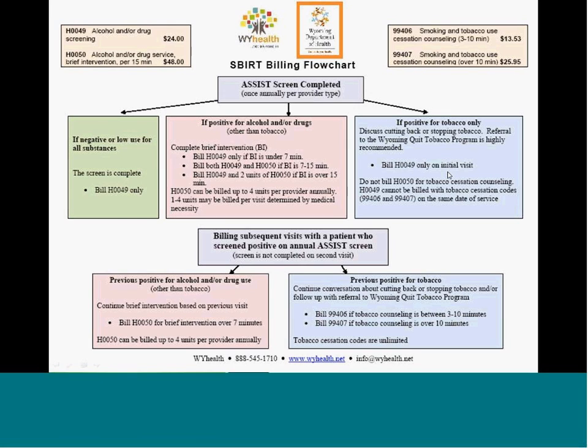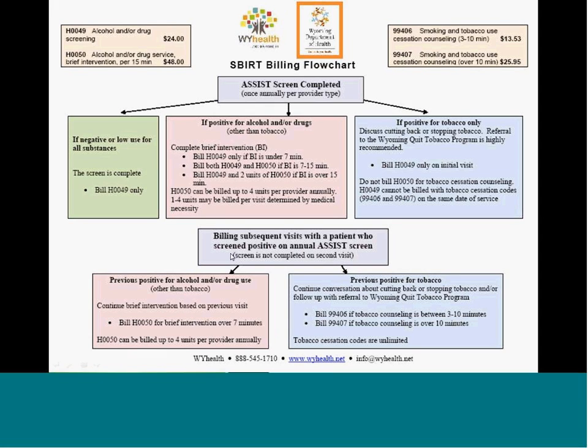If the screen is completed and it comes up positive for tobacco only, and a tobacco cessation conversation is completed on that initial visit, only H0049 can be billed. Again, do not bill H codes along with 99 codes on the same date of service, or it will be a denial.